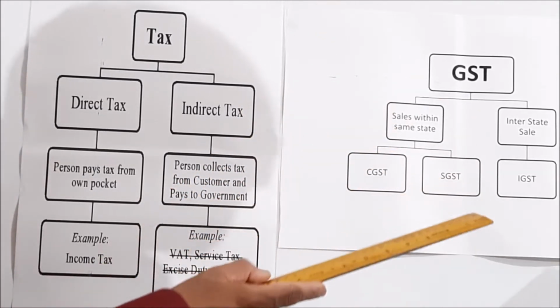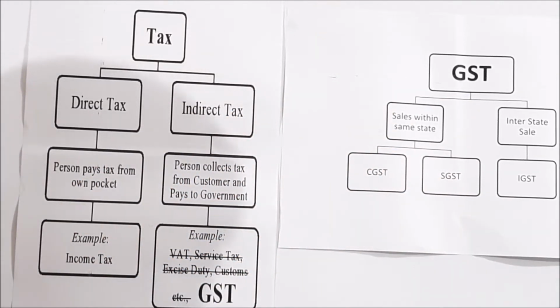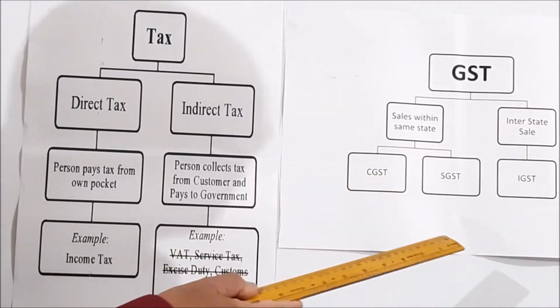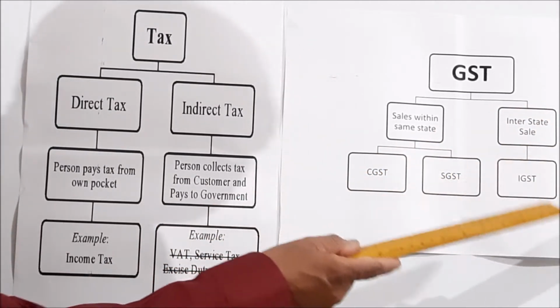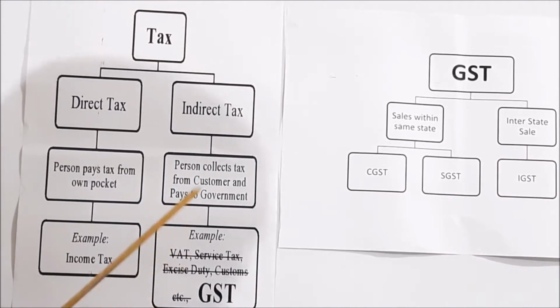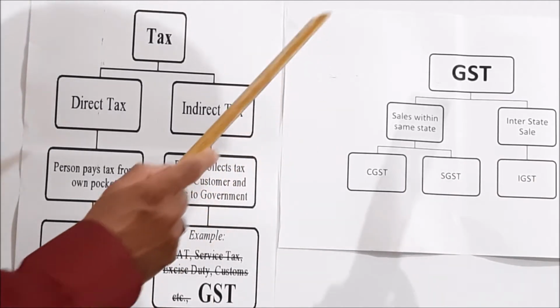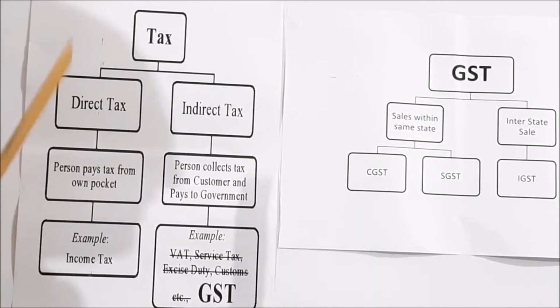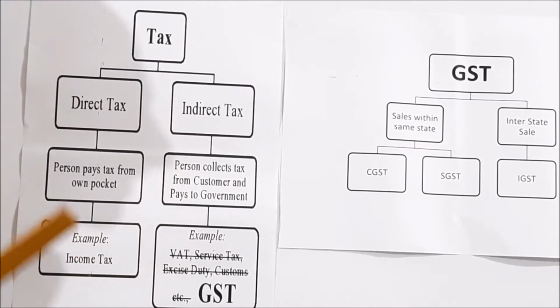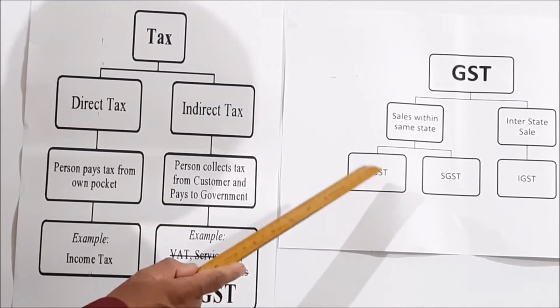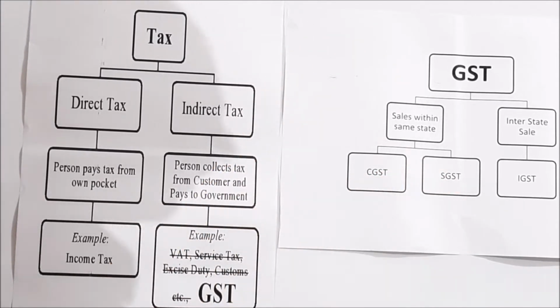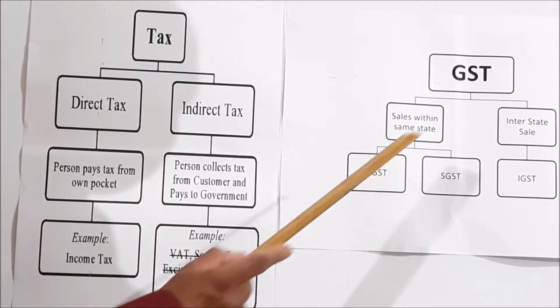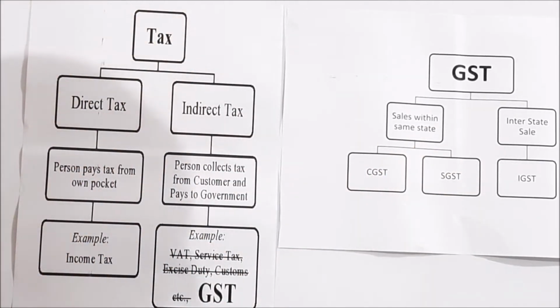It is very simple here. Assuming the tax rate is 12%, then 6% goes to CGST and 6% goes to SGST. If it is 10%, 5% goes to CGST and 5% goes to SGST.